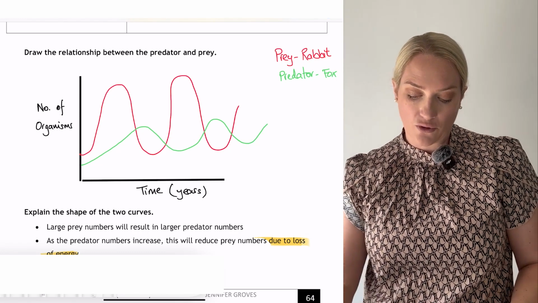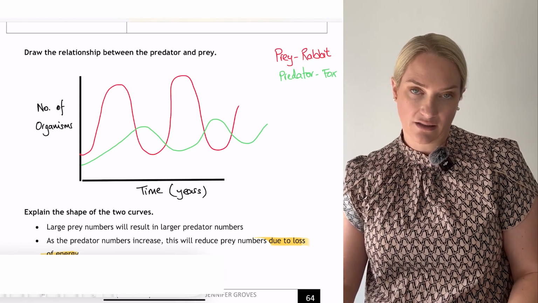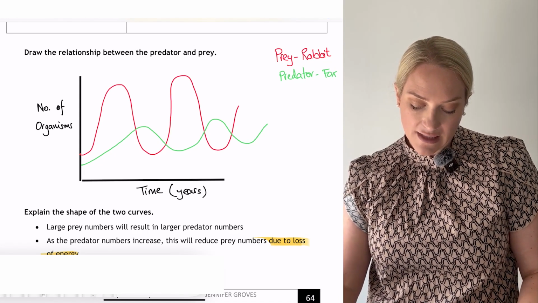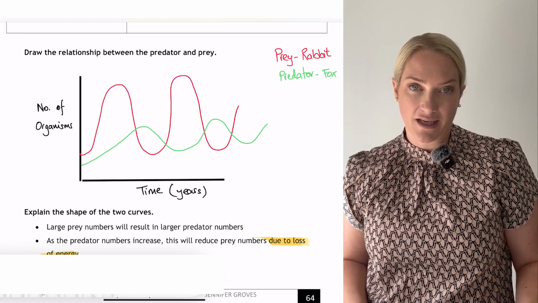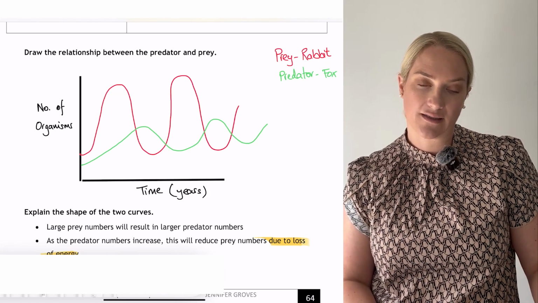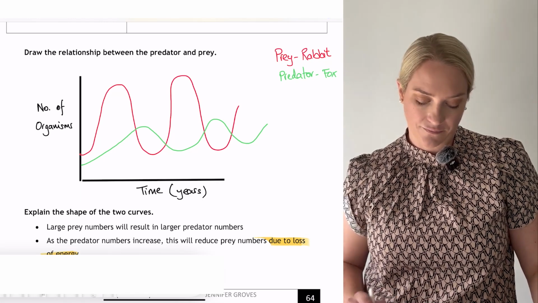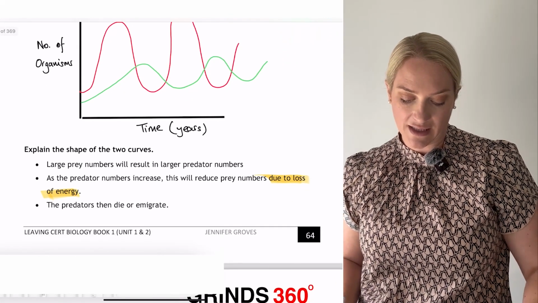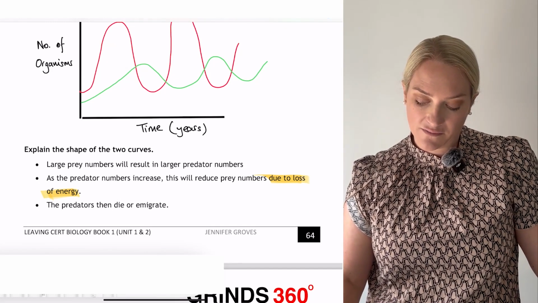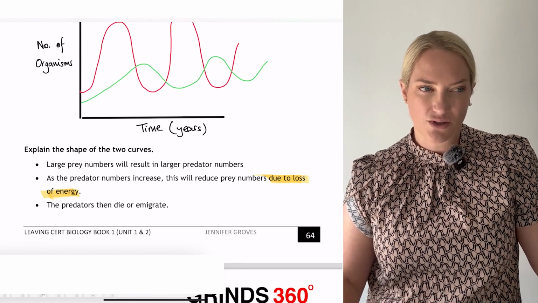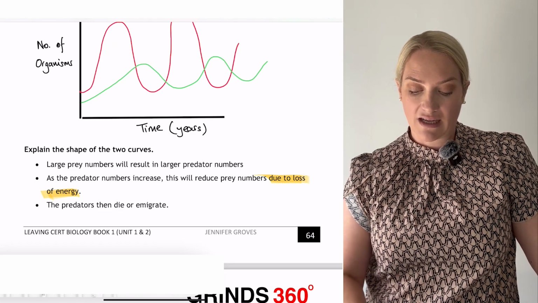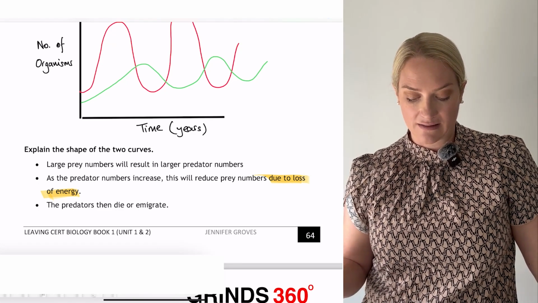Your prey will always be larger than your predator. On our x-axis we have time. It could be in years, months, or seasons. And on our y-axis we have the number of organisms. If you're asked to explain the shape of the 2 curves, this was 9 marks in the summer of 2024. I think I got 1 student out of the hundreds that I corrected that got the full 9 marks, where they're asked to explain this graph and explain the peaks.